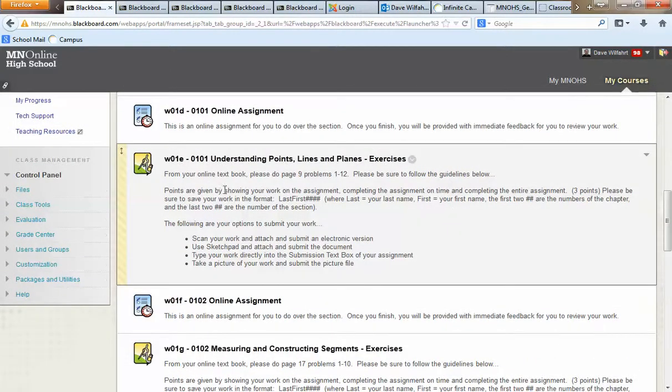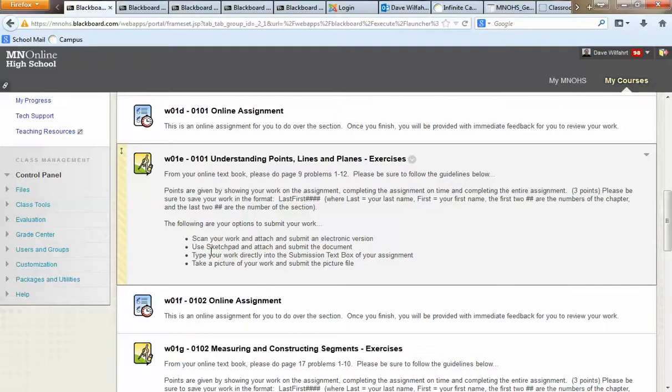Just one thing about these book assignments here. For example, this one here says, from your online textbook, please do page 9, problems 1 through 12. Okay, now you have a few different options here to submit your work, and it depends on what you have available to you. Some people are able to work within the text box and type in their answers that way. That certainly is fine. The problem is with math, there's a lot of steps, there's a lot of different symbols and things like that, so it gets pretty cumbersome. So, but I just have that as one option.